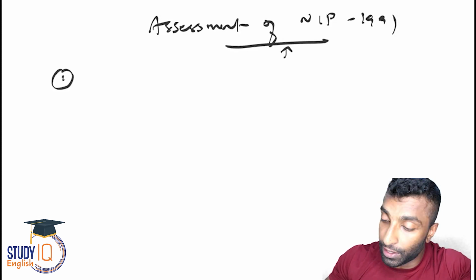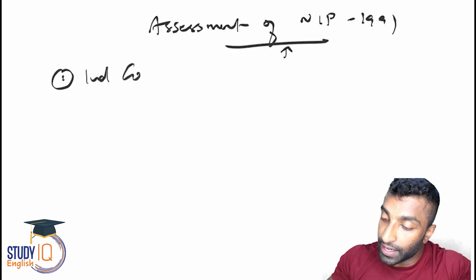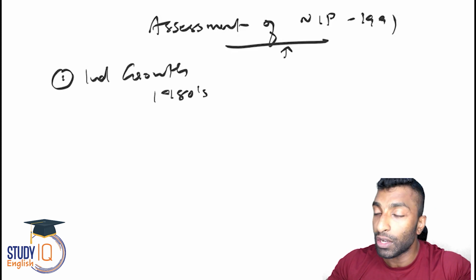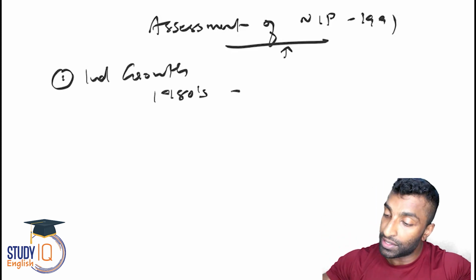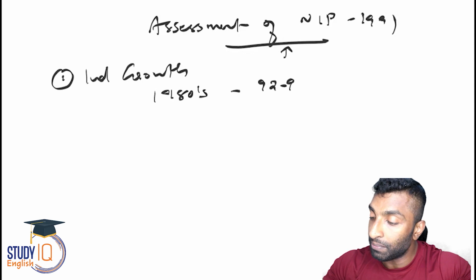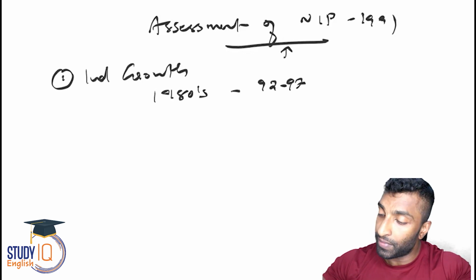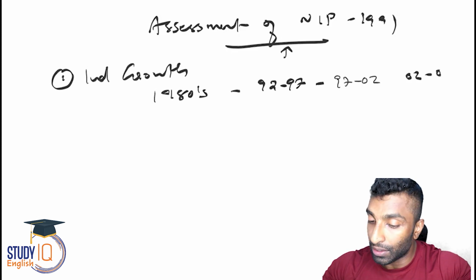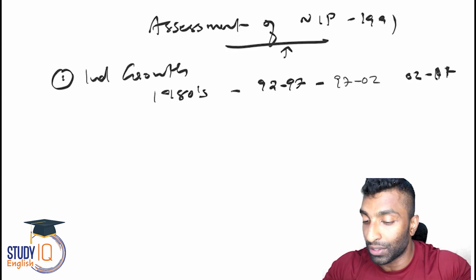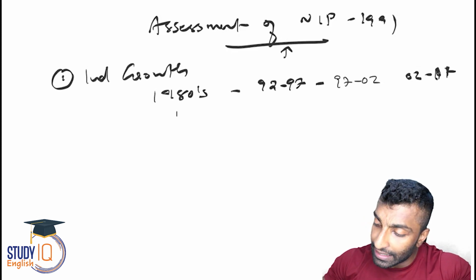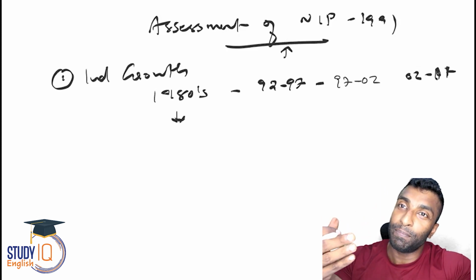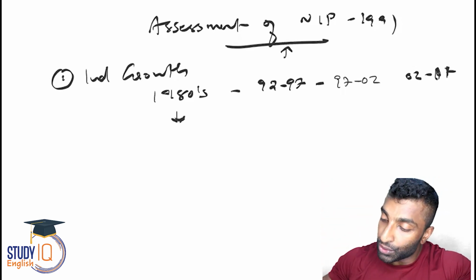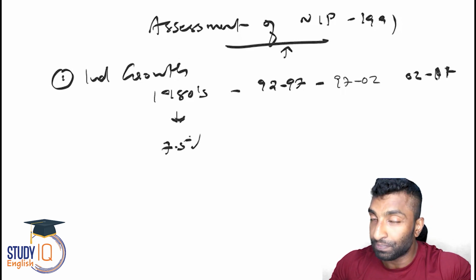Mainly industrial growth. If you look at the 1980s, and then five-year periods like 92 to 97, the Ninth Plan, then 97 to 2002, and 2002 to 2007, or let's take it till 2011. In the 1980s, the growth is picking up, the takeoff happening due to the previous policies, around 7.5%.